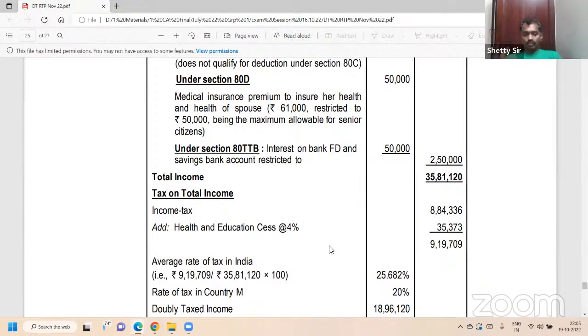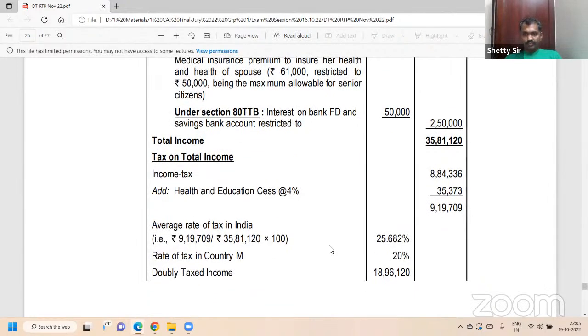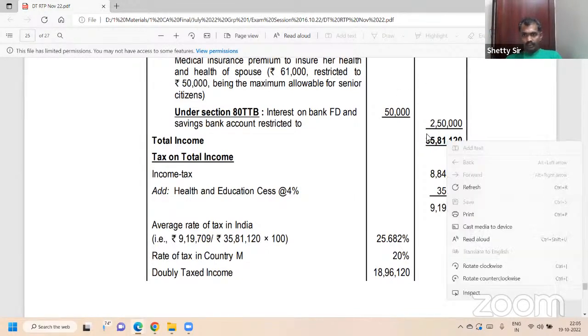Copy now. 884,336. Add 4% cess, 35,373. Total 919,709. Underline. 919,709, underline and write P. P for Pankaja. 35,81,120, write Q for that.